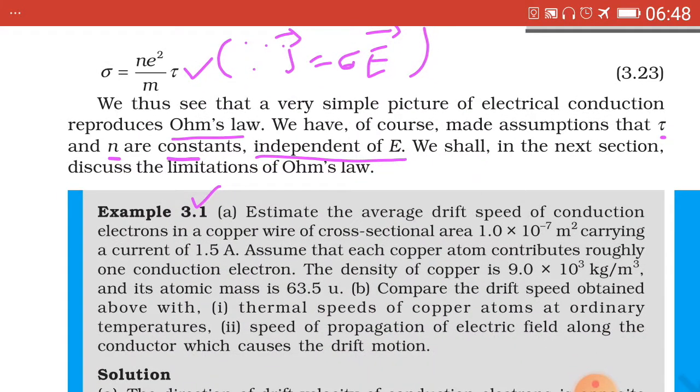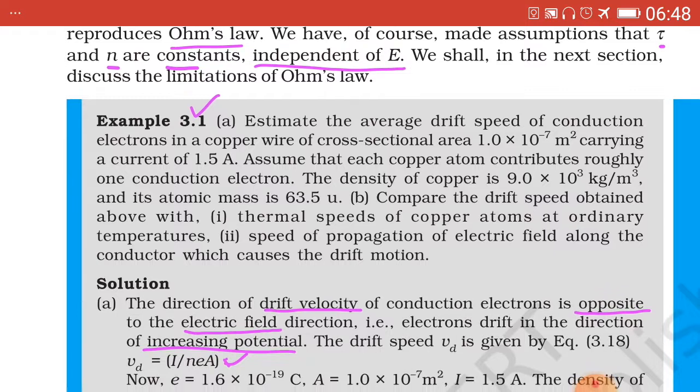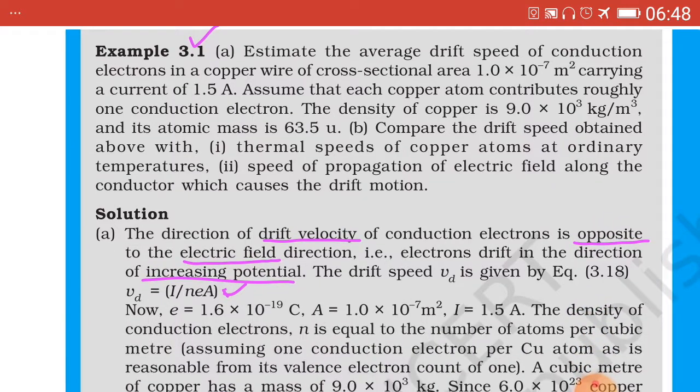So this equation represents another form of Ohm's law. Here tau and n are constants which are independent of E. Now we go through example 3.1 based on this topic.